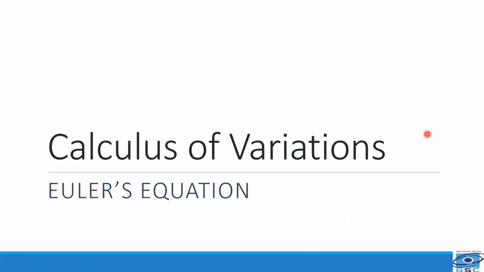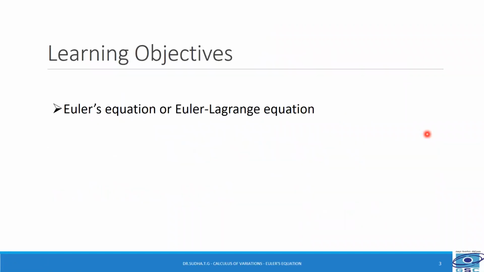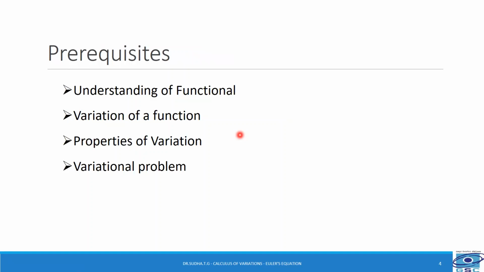In this session, we are going to study Euler's equation. Euler's equation or Lagrange's equation is today's learning objective. So we need understanding of the functional, which was taught in the previous session, variation of a function, properties of variation, as well as what is a variational problem.